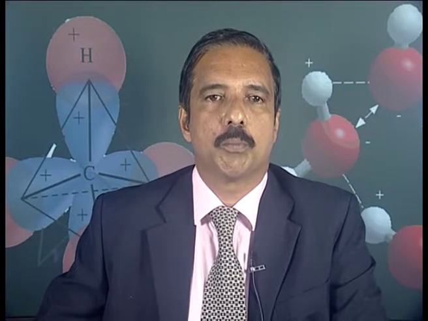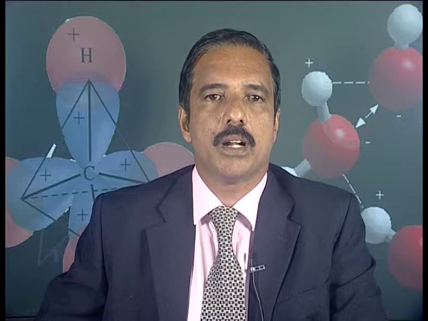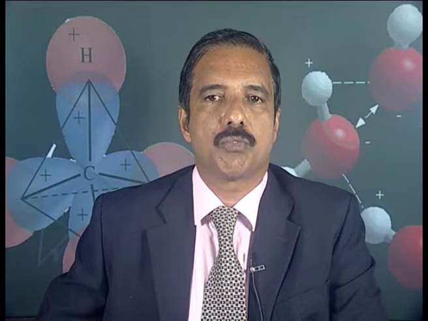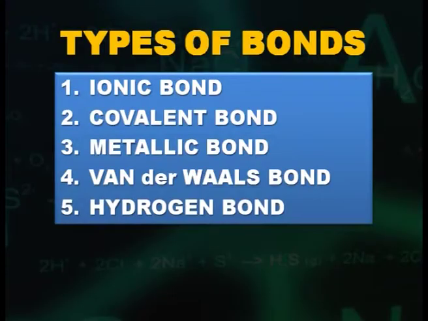Therefore, atoms bond in order to become more stable than they already are. Not all atoms bond the same way. So, we need to learn the different types of bonds that atoms can form. There are 5 types of chemical bonds recognized. They are ionic, covalent, metallic, van der Waals and hydrogen bonds.